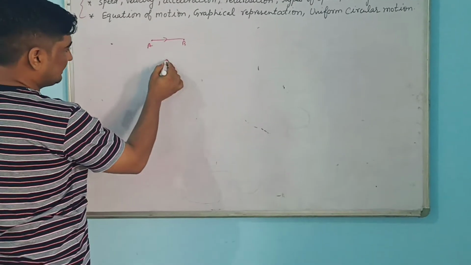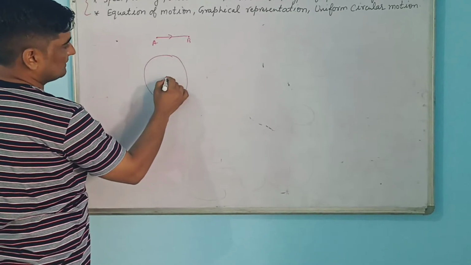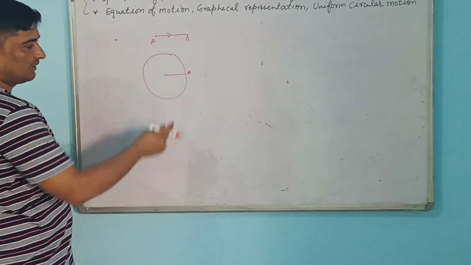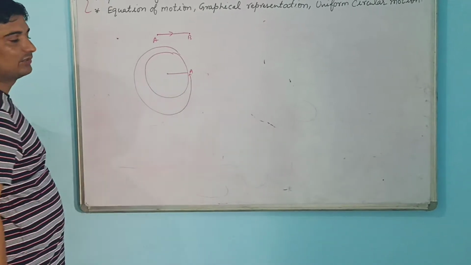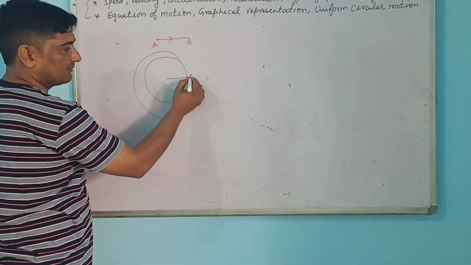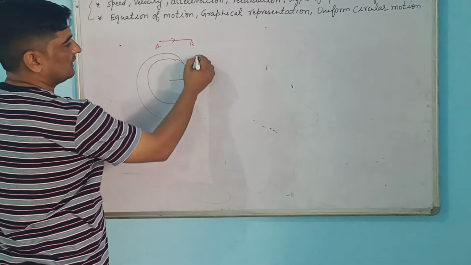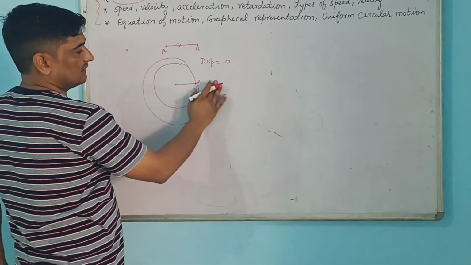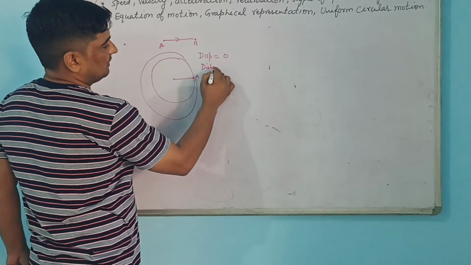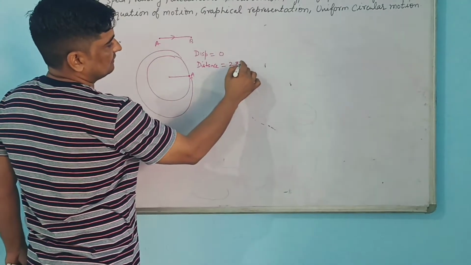See, as we have taken one example, in a circle, one person has started to take a round from A, and after taking the round, has come back to that position. It means its initial point and final point are the same. So we are calling displacement as 0, but distance as 2 pi r. This is one round.